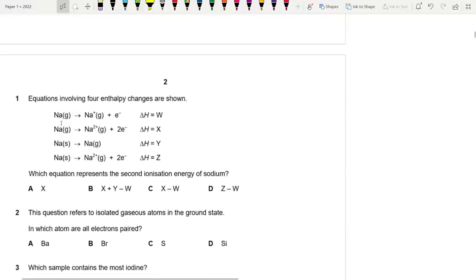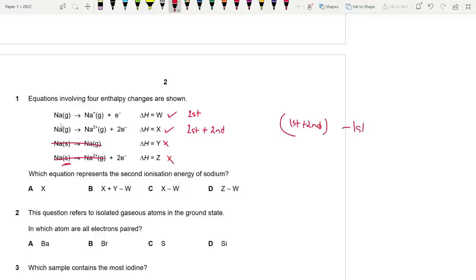Equations involving 4 enthalpy changes are shown, which represents the second ionization energy of sodium. Okay, so W is the first ionization energy, and X is the first plus second IE. Do you understand? This isn't ionization energy. This isn't ionization energy either because the state has to be gas. So I'm excluding these two. To find out the second ionization energy, what do we need to do? It's gonna be first plus second minus first, right? So it's actually X minus W. All right, so 1 is C.